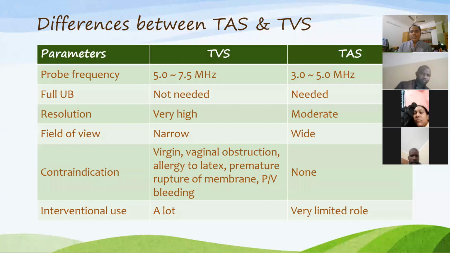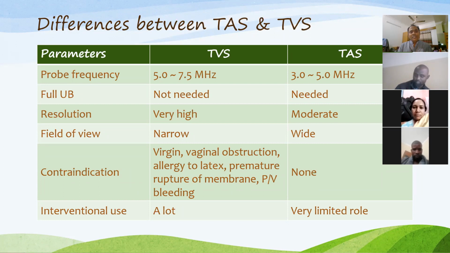Because the TVS probe is a high frequency transducer, the sound beam cannot travel a long distance, so visualization of the field is very narrow. But in transabdominal, it is wide. We can see a lot of the surrounding areas of the uterus and adnexal regions very well.